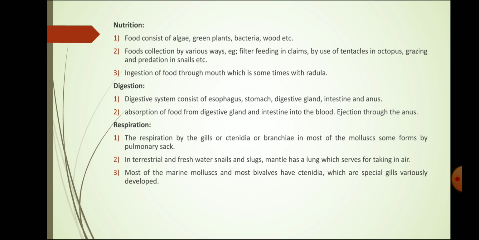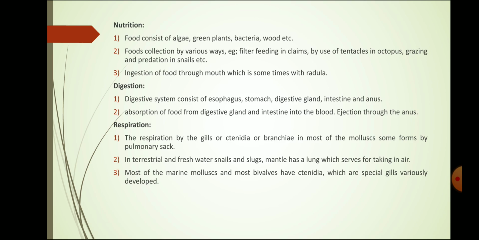In digestion, the food goes from the esophagus into the stomach, then passes to the digestive glands, intestine and anus. The absorption of food from the digestive glands and intestine takes place into the blood. Ejection of the useless substance of the food material is performed through the anus. Respiration in most mollusks takes place by gills, or ctenidia, or branchiae. Some forms use a pulmonary sac.